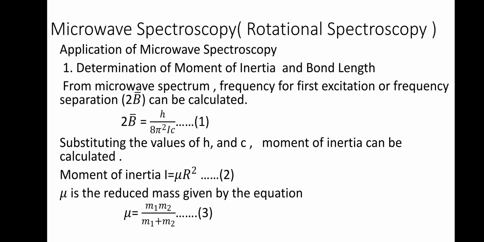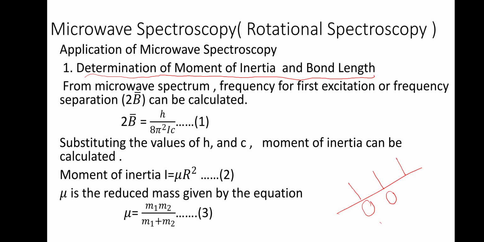Then application of microwave spectroscopy: we can say that it is used for determination of moment of inertia and bond length. Moment of inertia we can find out. From where do we find it? When we get the spectrum, we know the lines will be there which are equally spaced. So if you know what is the frequency here and what is the frequency here, you can find out the difference between these two frequencies.